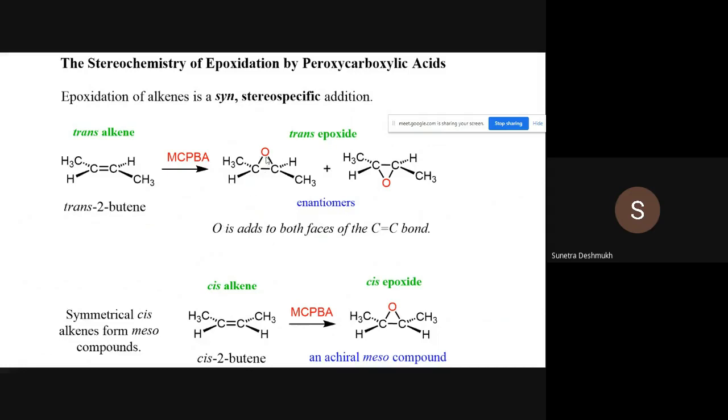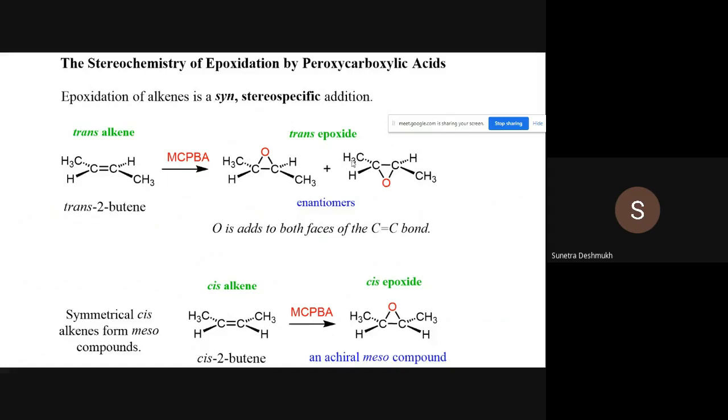So the oxygen is getting attached from the upper face, so we will get this type of epoxide. In this one also, the stereochemistry of the substituents, the methyl groups present in the starting material, is the same as written in your product. So pay attention, the methyl group here is present below the plane, and this methyl group is present above the plane. So the stereochemistry is the same. Now in another product, oxygen adds by syn addition, the metachloroperbenzoic acid approaching from the bottom face of the carbon-carbon double bond. So we got the product epoxide in this way.